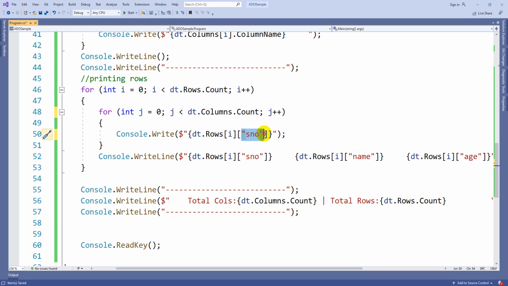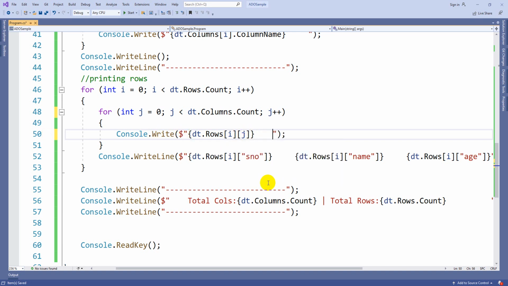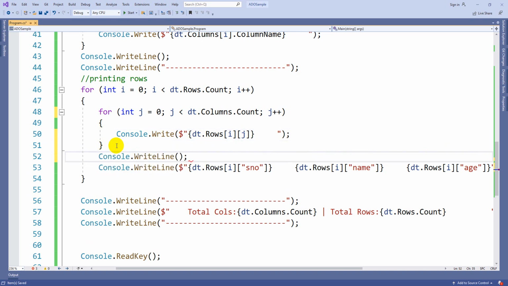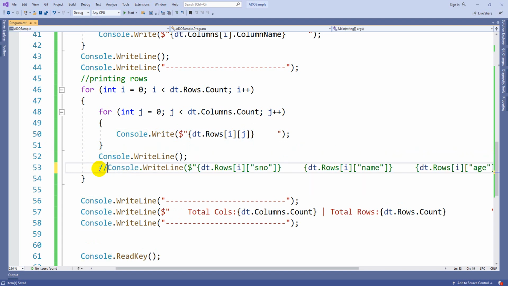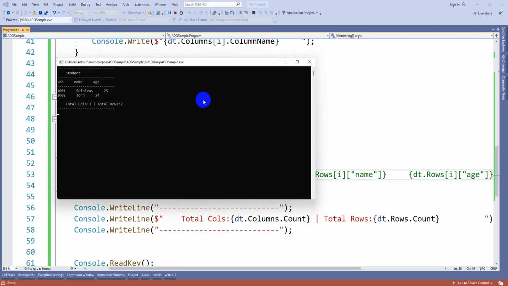Instead of the serial number or name, you take the index j, meaning 0, 1, 2; however many columns there are, that many times the loop repeats. I am maintaining equal space again, 1 2 3 4 5. After that you keep an empty Console.WriteLine, because the cursor needs to go to the next line for the next row. I am just commenting out the earlier code, as both give you the same result. You can see this.